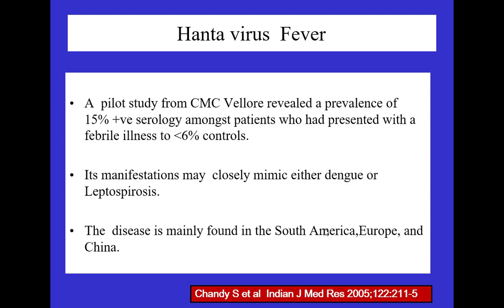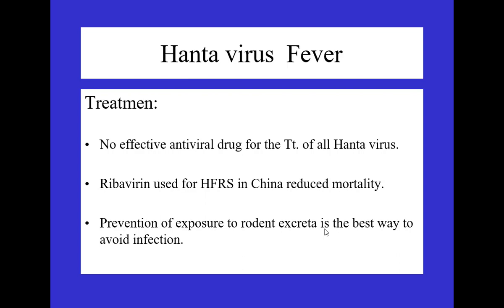Usually prevalence is in South America, Europe and China, but definitely in the Australian and New Zealand part, during the Second World War, troops died because of this infection. Treatment, no effective treatment as I mentioned. It's only supportive treatment. Ribavirin was tried in China for HFRS, hemorrhagic fever with renal syndrome patients, in hantavirus.